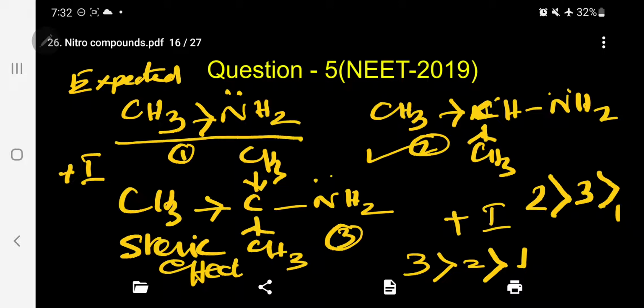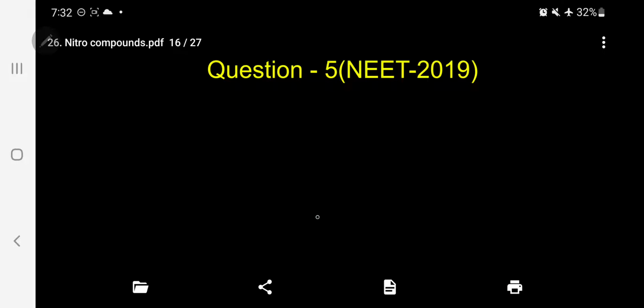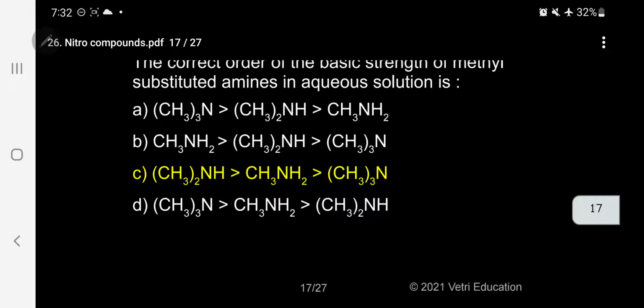All the three methyl groups surrounding the NH2 group give some sort of strain, so that instead of donating, the methyl groups are repelling each other. So the effect decreases because of the steric effect. So now, number 2, that is isopropylamine, takes priority. Please follow. Expected order 3, 2, 1. But real order 2, 3, 1. So we'll go for the correct answer, C.